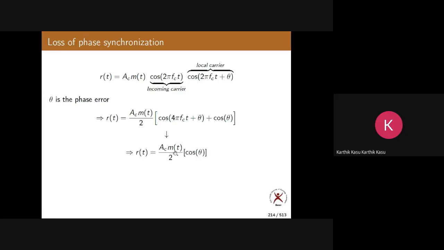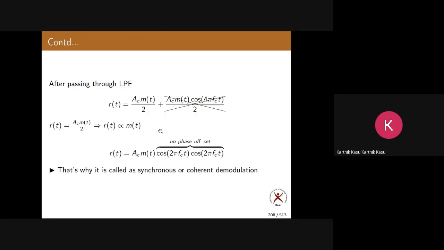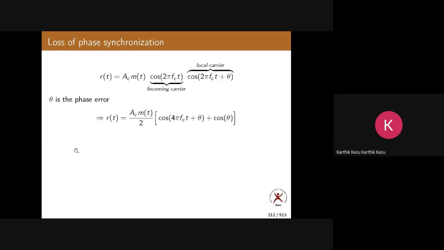Why the extra cos theta? Because of the phase error in the carriers. Without any phase difference, what was the output? Ac by 2 m(t) was the output if there is no phase error and no frequency error. But if there is a phase error in the carriers, this is the output we are getting. So what extra term are we getting? Cos theta.